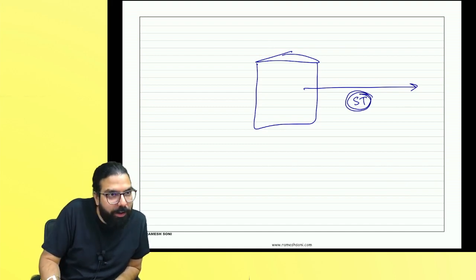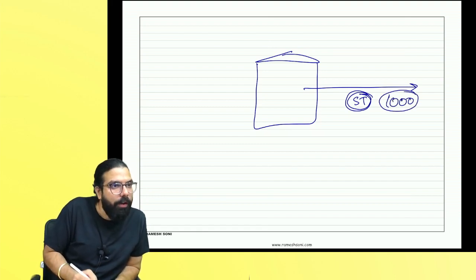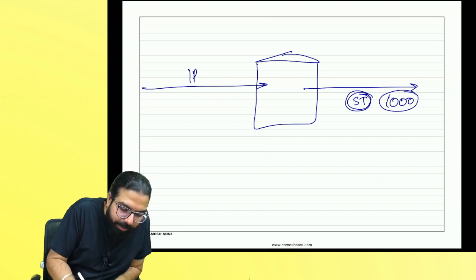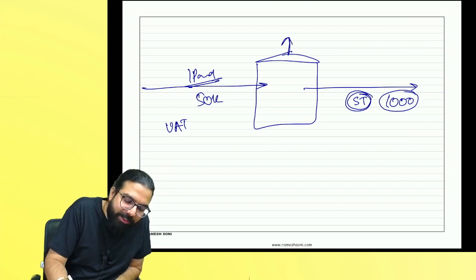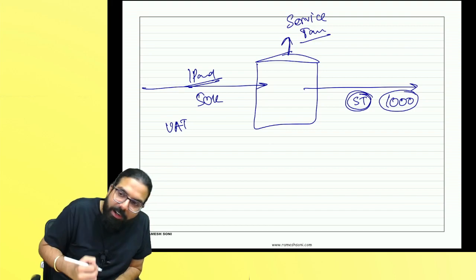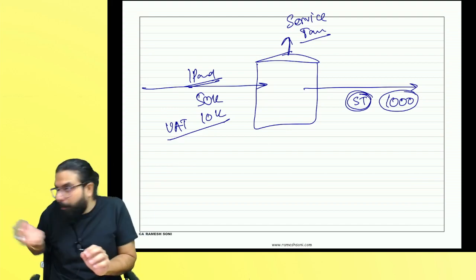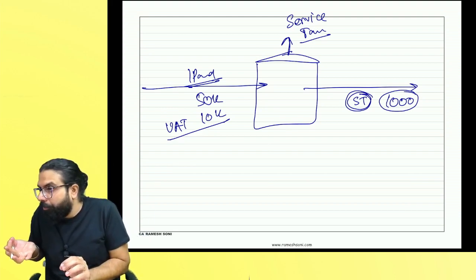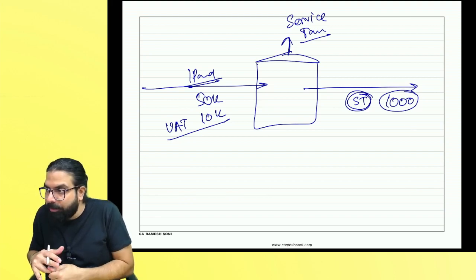I gave you supposingly one class of 10,000 rupees and I charged you 1,000 rupees service tax. I bought an iPad, a 50,000 rupees iPad. I paid VAT on it. Me as a service provider, I was registered earlier under service tax. When I bought the iPad, I used to pay VAT. Supposingly, I paid 10,000 rupees VAT. 50,000 plus 10,000.